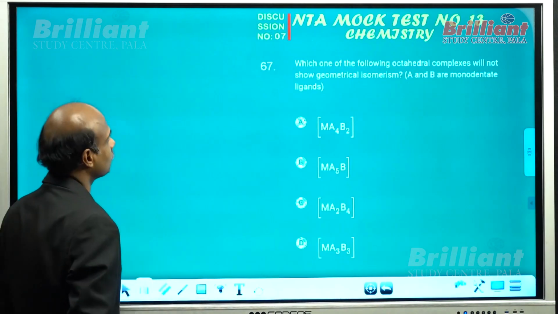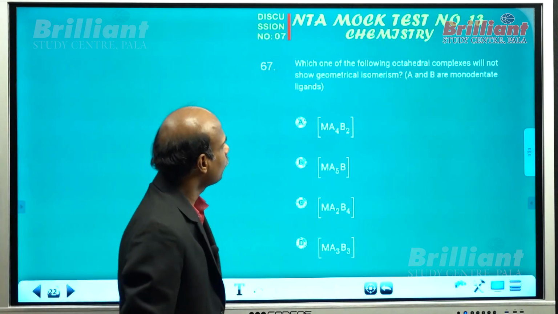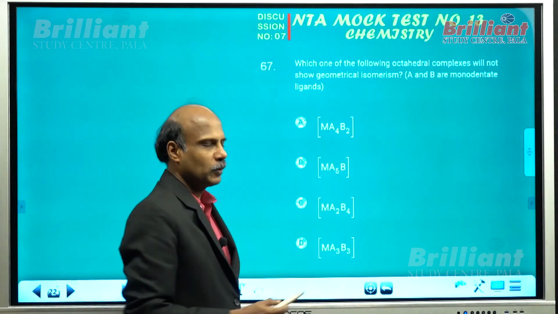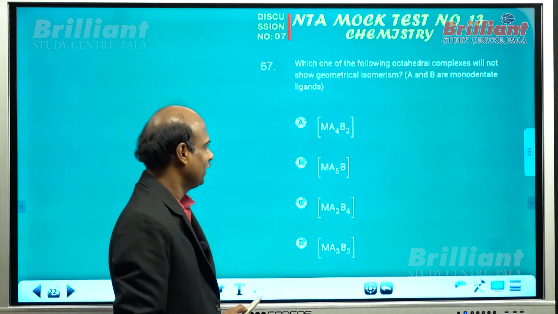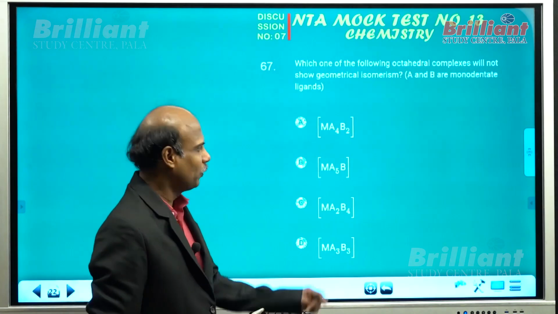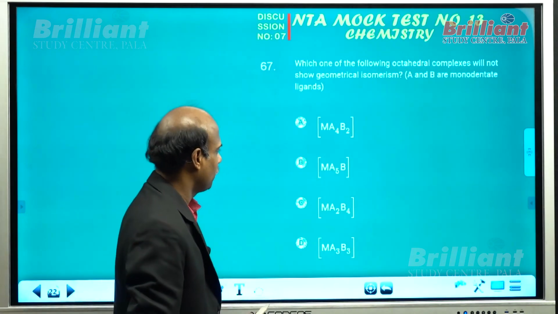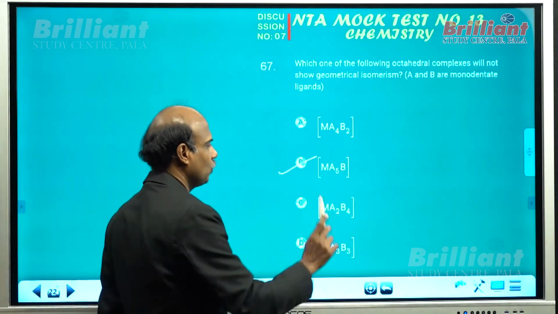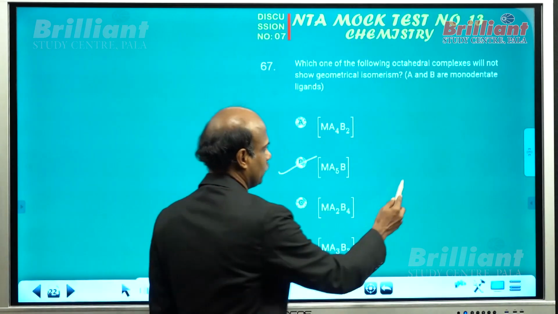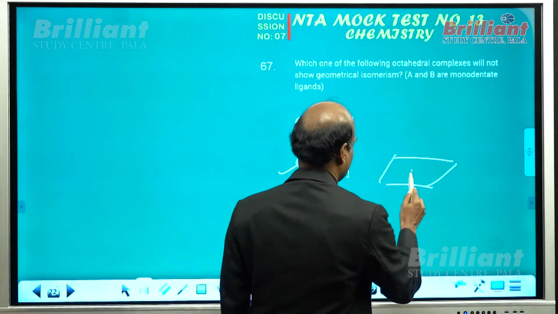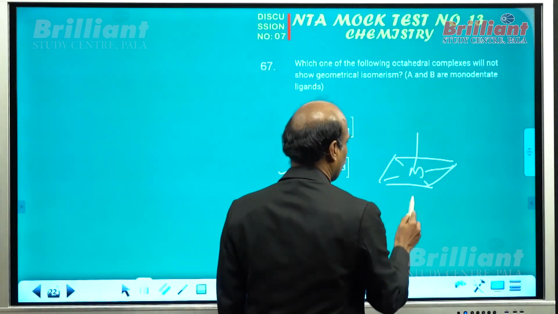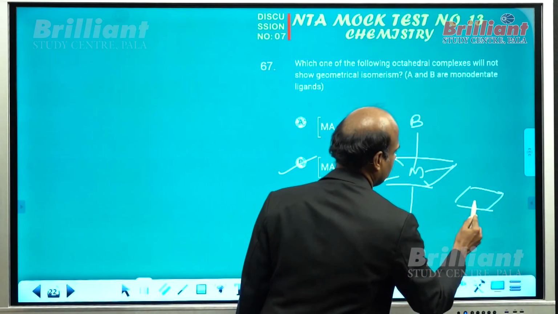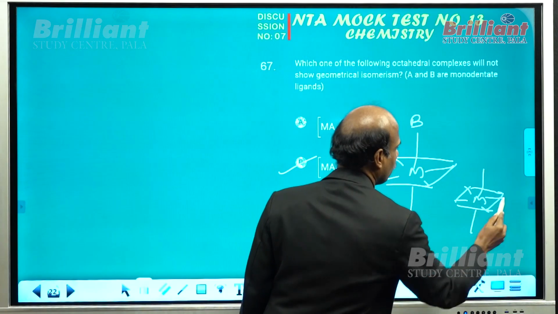What about question number 67? You want to find out the species which will not show geometrical isomerism. You know that it possesses cis and trans isomerism, octahedral complex. You can put B in the cis position or in trans position. And for this is our answer. There is no geometrical isomerism possible. Please note that if you place A and only one B is there, if you place B on this side or if you place the B here, both are identical.